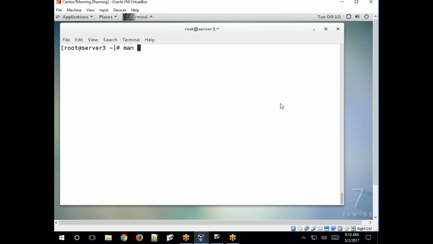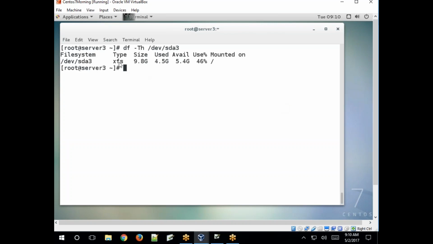Okay, execute df and one more option, -T. So it shows the file system type. What is the file system created on the root file system, this one, and sda3 is formatted with the XFS file system type.